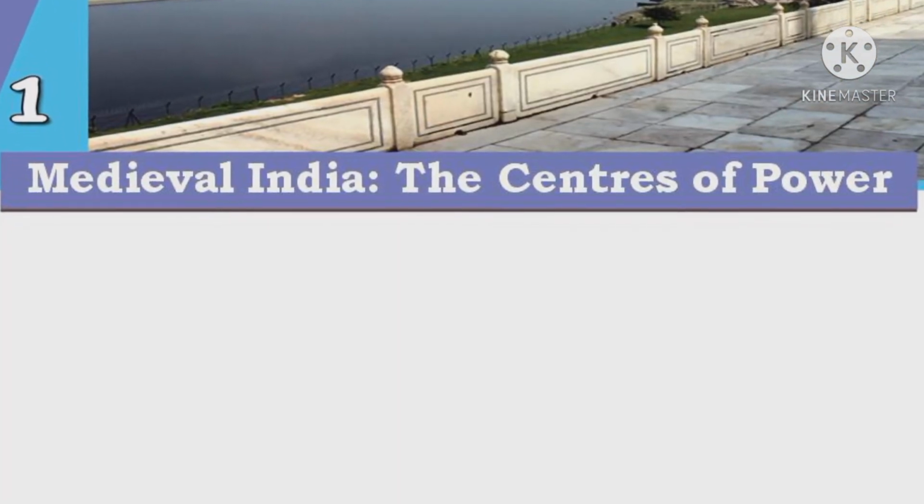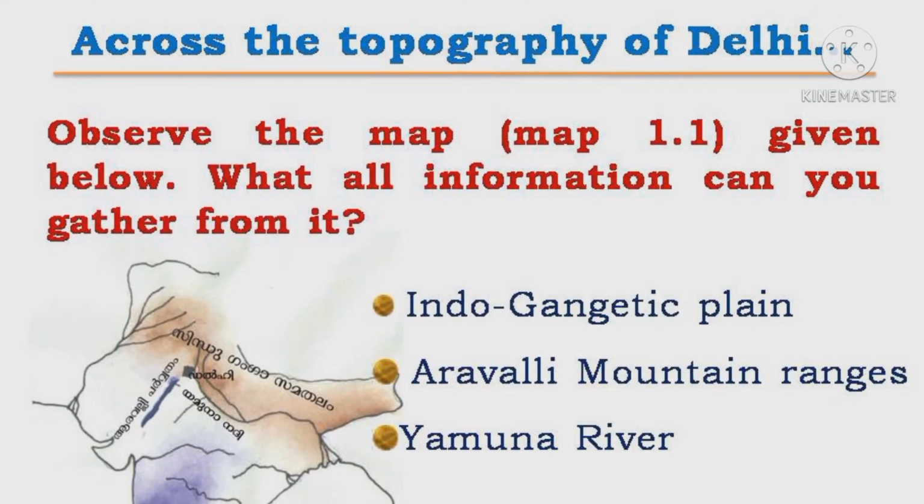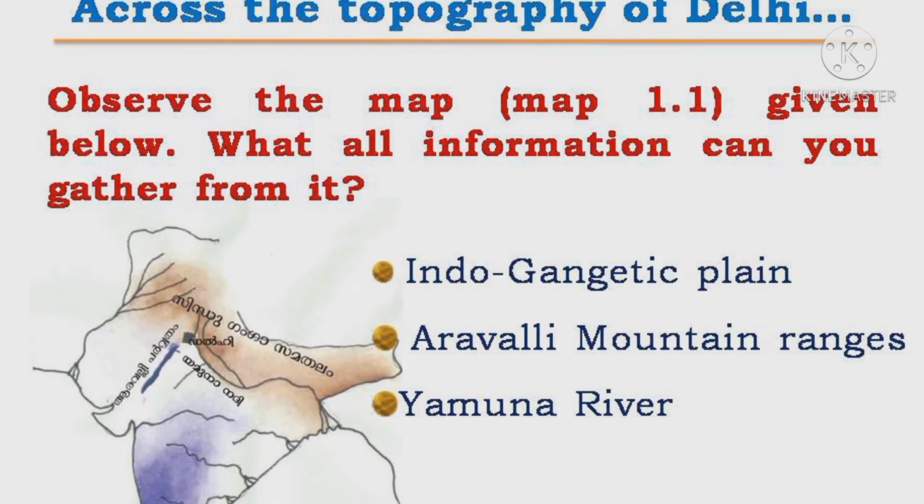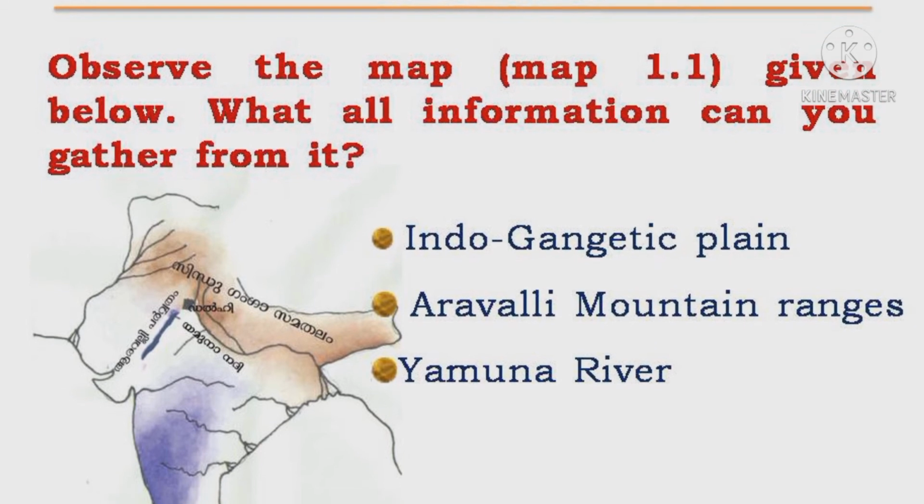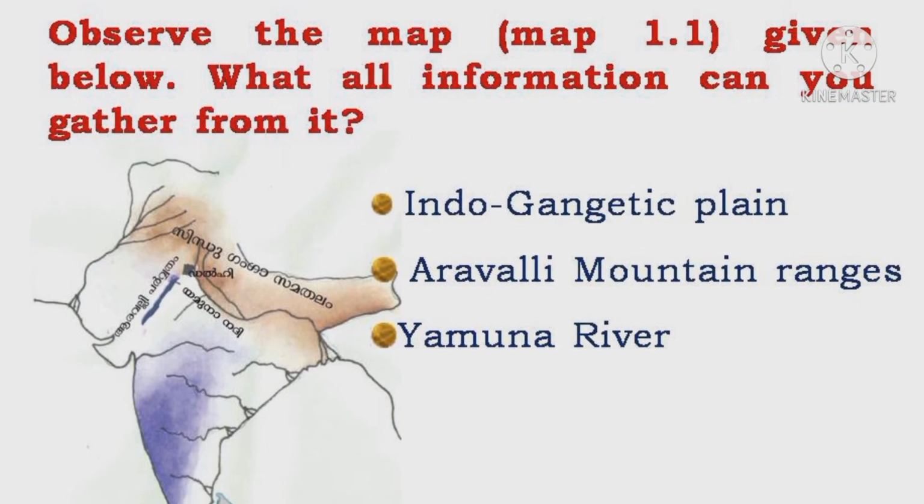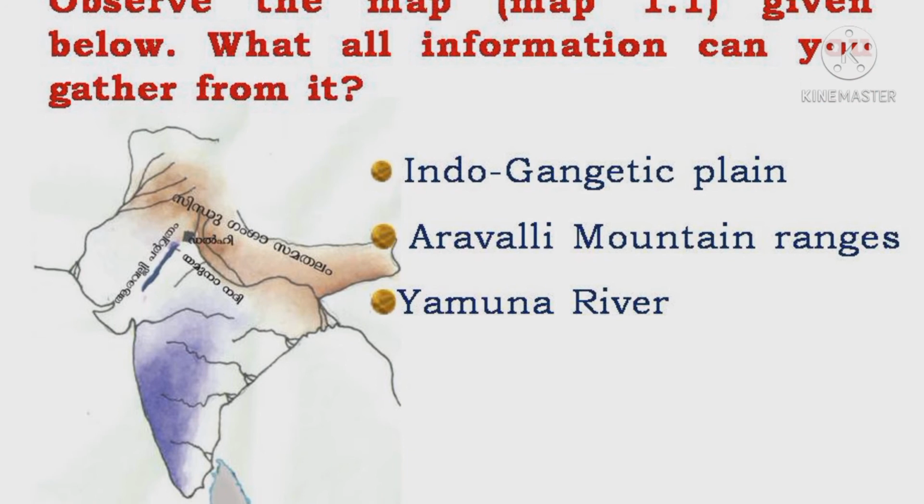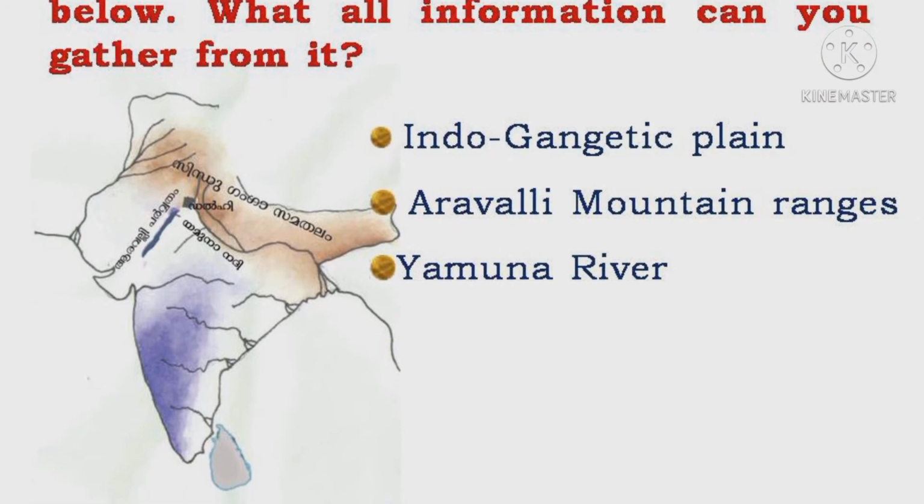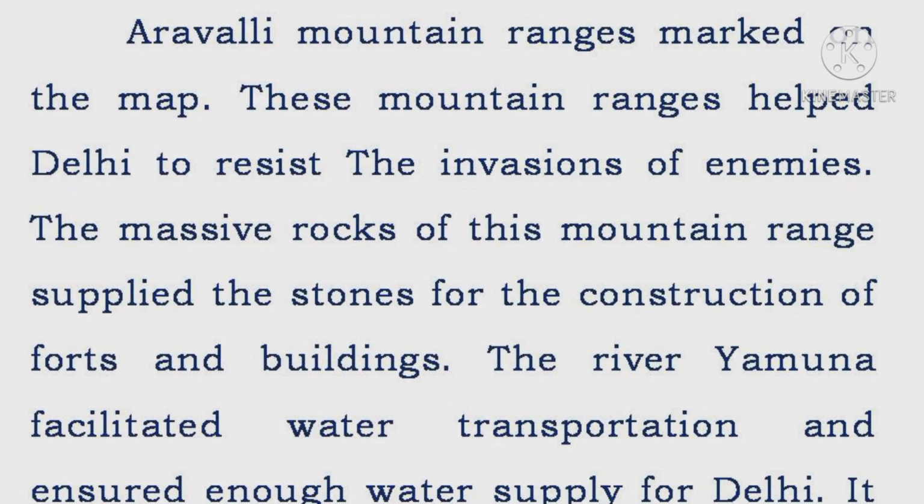Medieval India, the centers of power. Across the topography of Delhi. Observe the map 1.1 given below. What all information can you gather from it? Indo-Gangetic Plain, Aravalli Mountain Ranges, Yamuna River. The Aravalli Mountain Ranges are marked on the map.